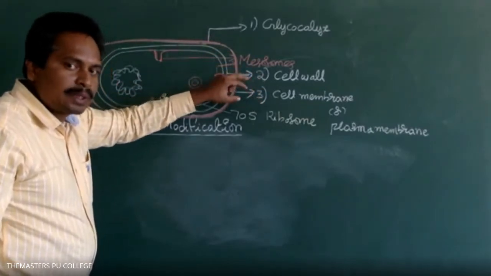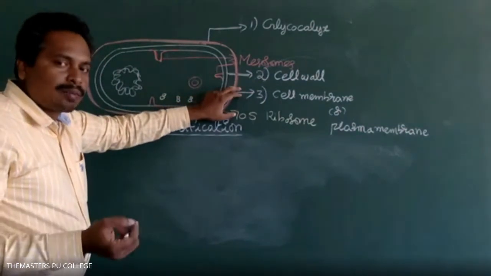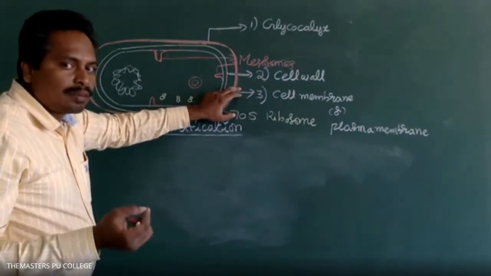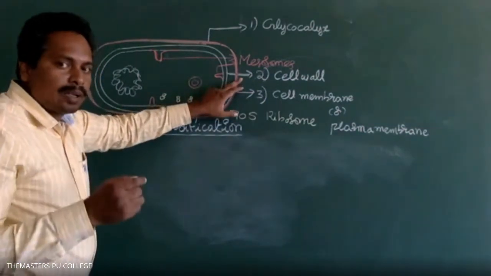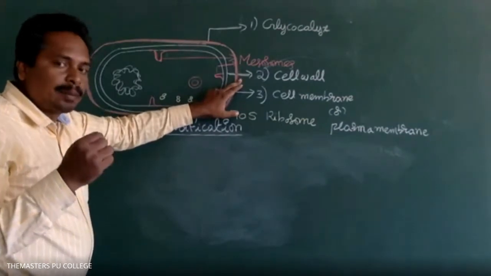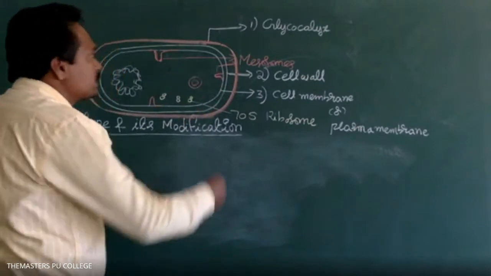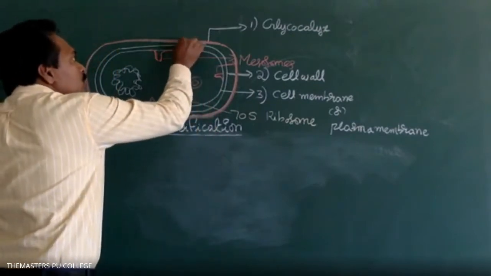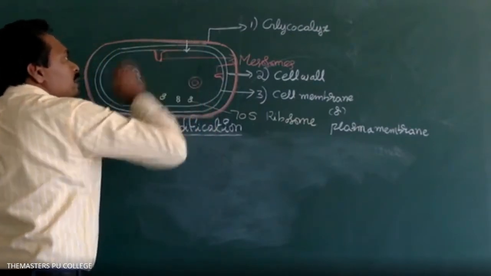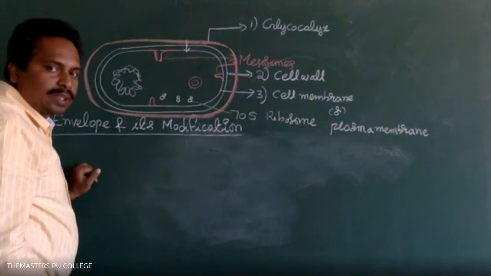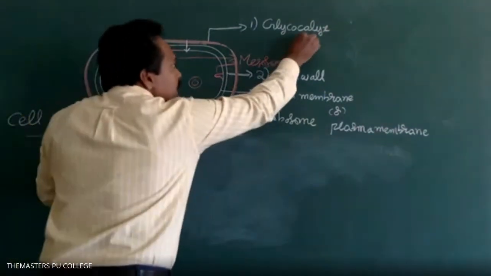From the objective point of view: arrange the following layers of the cell envelope in centripetal order. Centripetal order means from the outermost to the innermost layer. Which is the outermost layer?